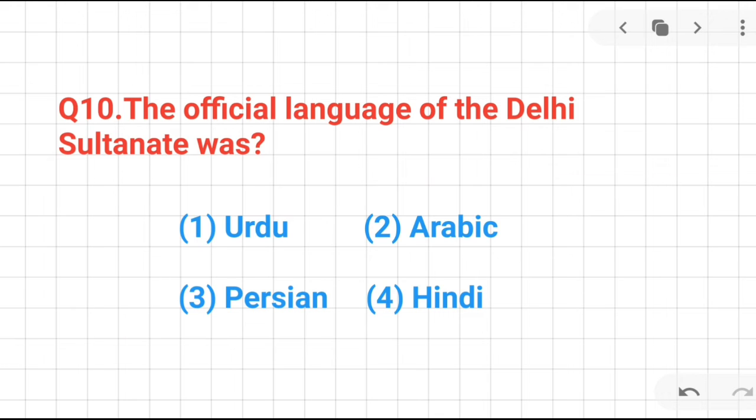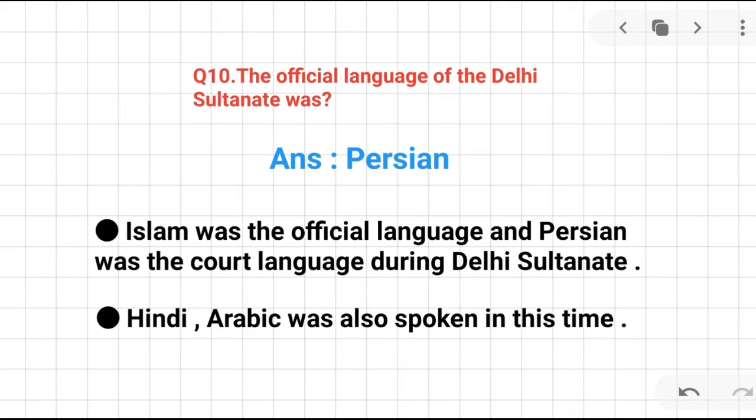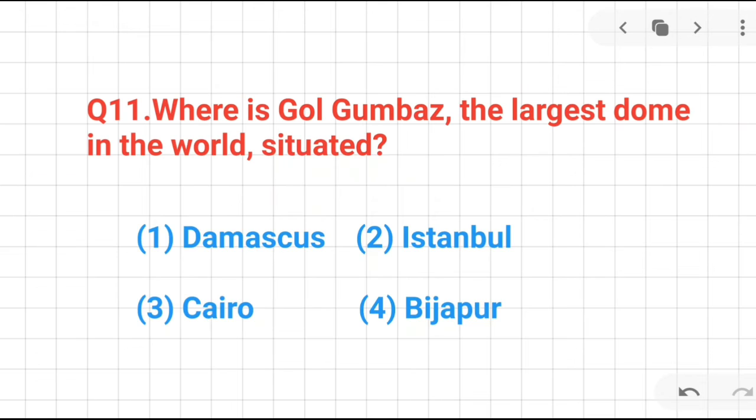Question number 10. The official language of the Delhi Sultanate was, it's Persian. Okay, remember that Islam was the official religion and Persian was the court language during the Delhi Sultanate. And also remember that Hindi and Arabic were also spoken at this time.